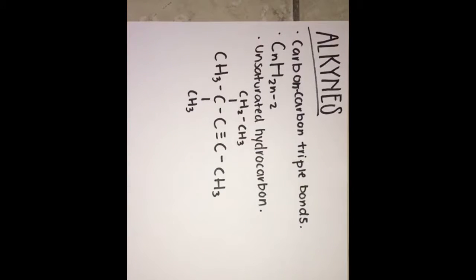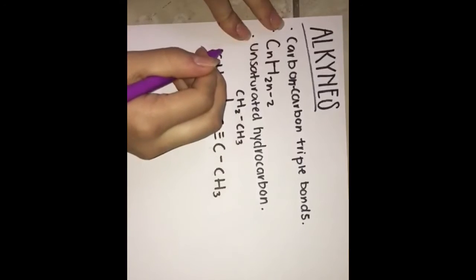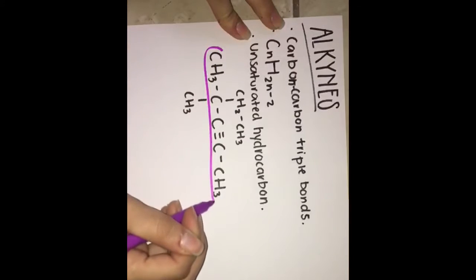Okay, so let's get started with the alkynes. Alkynes are organic molecules made of the functional group carbon-to-carbon triple bonds and are written in the empirical formula of CnH2n-2. They are unsaturated hydrocarbons. Hydrocarbons are organic compounds that consist of only carbon and hydrogen. So the rules are: first, find the longest carbon chain that includes both carbons and triple bonds. Here will be our main chain.